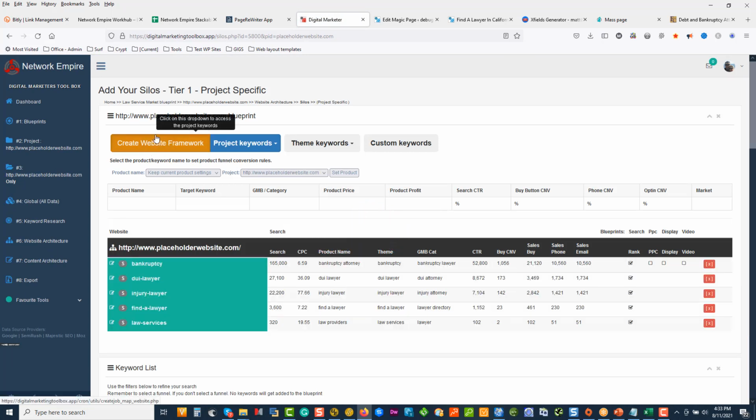We clicked on create website framework. That mapped out some website structure for us, where the traffic flows. We customized and added more keywords. And then we came to content architecture. At that time already, we decided that Find a Lawyer would be our silo. If I click on the categories, we can look at the entire structure.